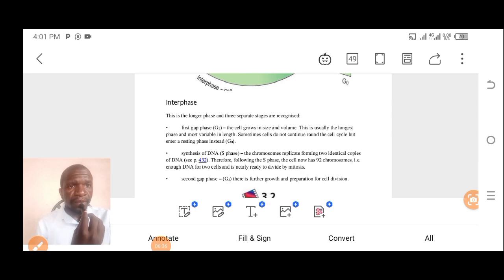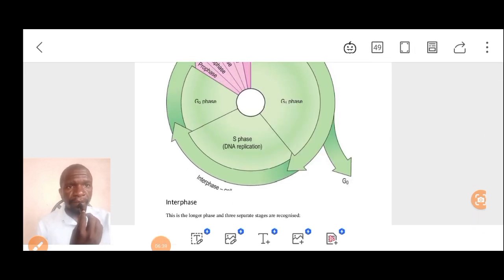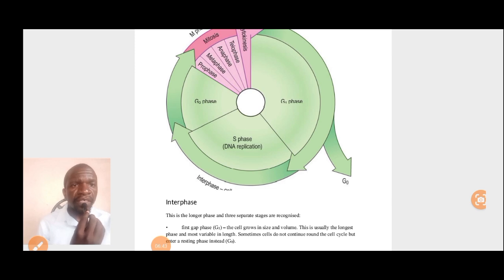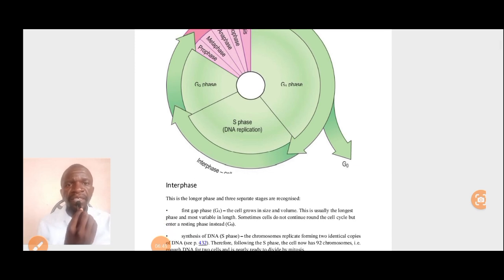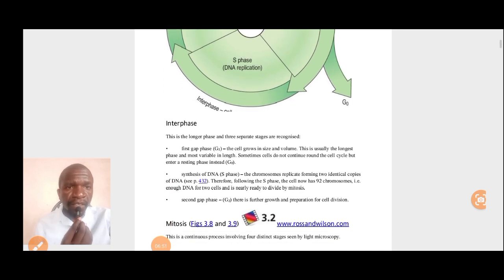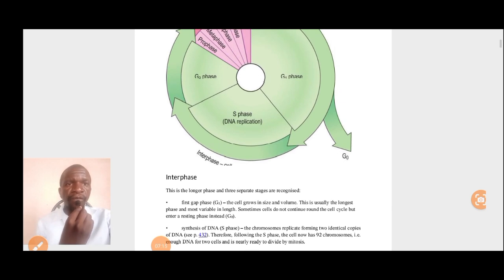So S phase, right? I think you can see it's written DNA replication. S stands for synthesis. So under this stage, there's synthesis of DNA. The chromosomes replicate, forming two identical copies of DNA. Therefore, following the S phase, the cell now has 92 chromosomes. That is enough DNA for 2 cells and is nearly ready to divide by the process of mitosis, as you can see.